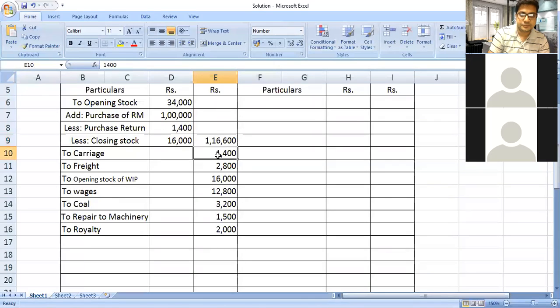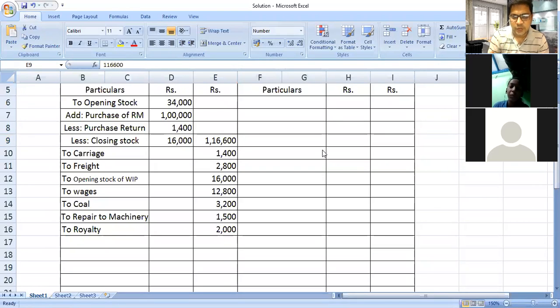Right. Many got it. Even Amay, Govind, Kaustub, Pooja also got the same answers. So this 1,16,600 is called direct material. That you have to keep in mind. It is a direct material.